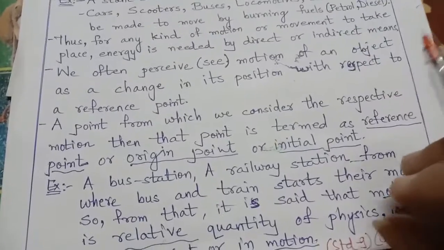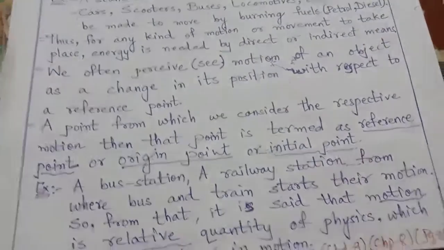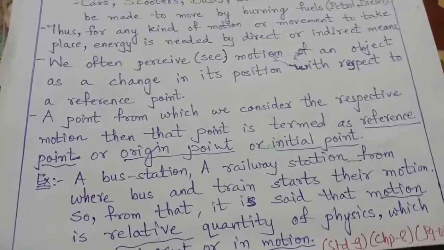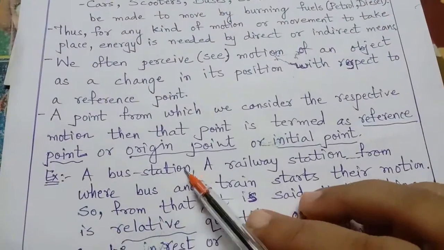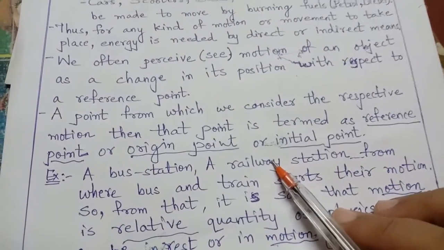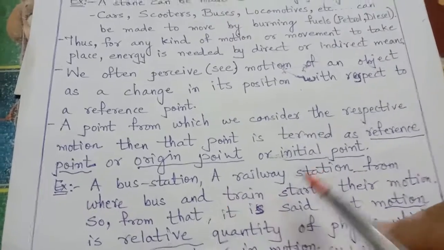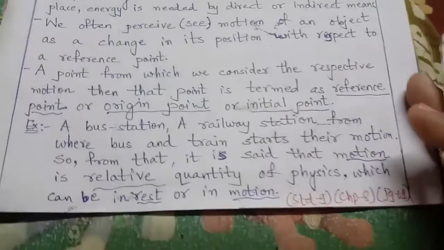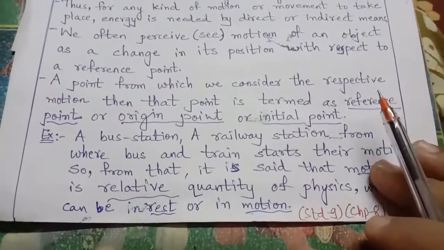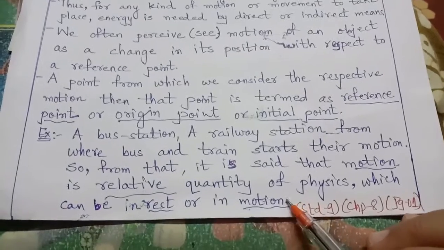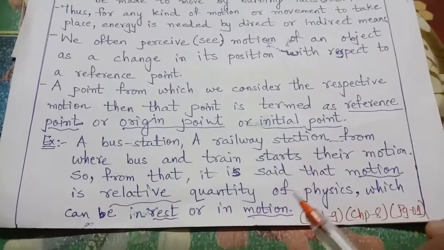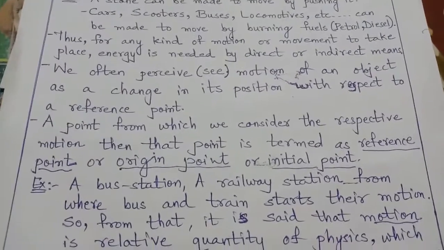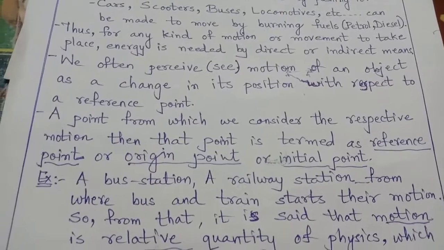That means we are getting some supportive points from where the real motion starts. Such supportive points are termed the initial point, starting point, or original point. That is the reference point. And in regard to the reference point, we can say that motion is relative to the respective reference point. It has a relation with some reference.